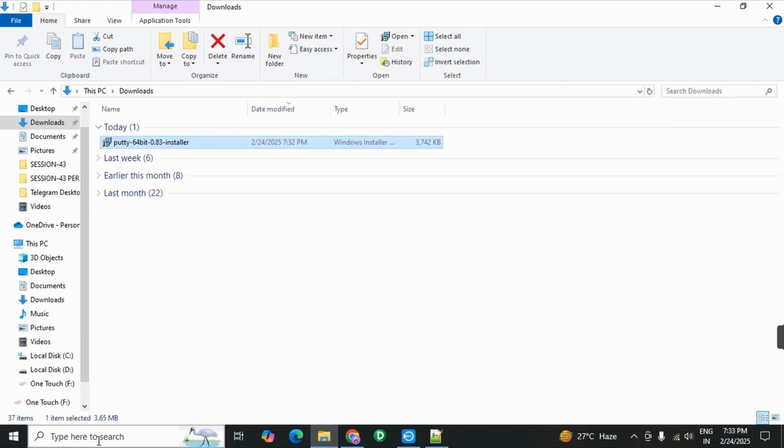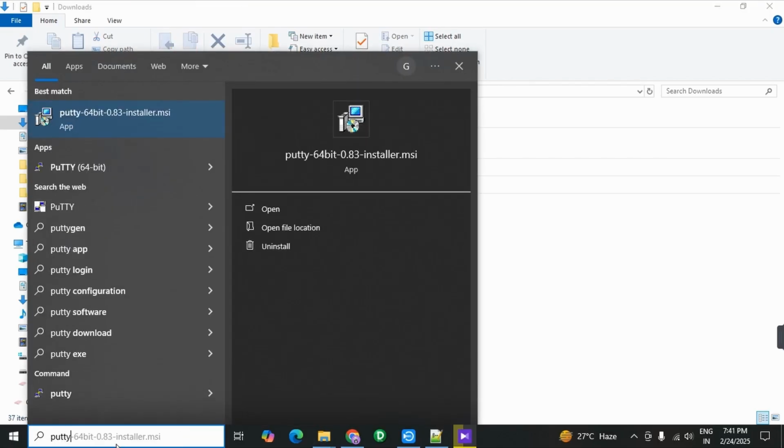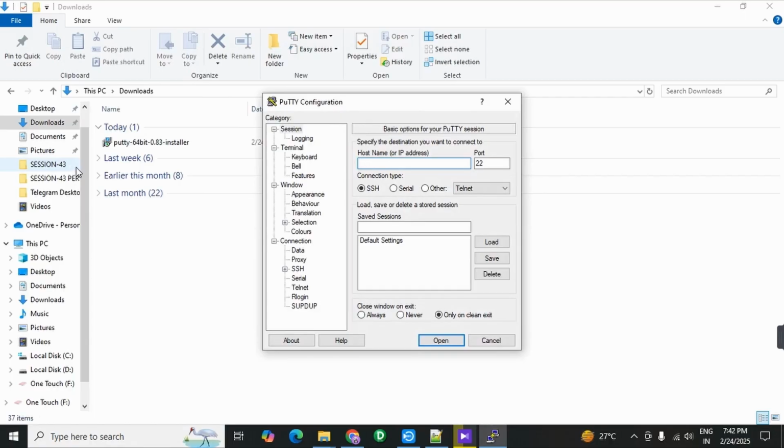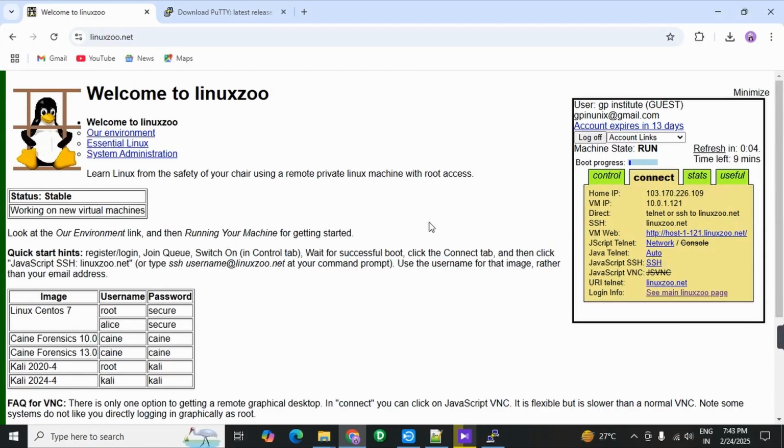Next, go to search bar here and type PuTTY. You can see on apps PuTTY 64-bit, right? Just click on it and it has opened PuTTY configuration, and it is asking host name. The host name is, go to Unix server. Here you can see SSH.